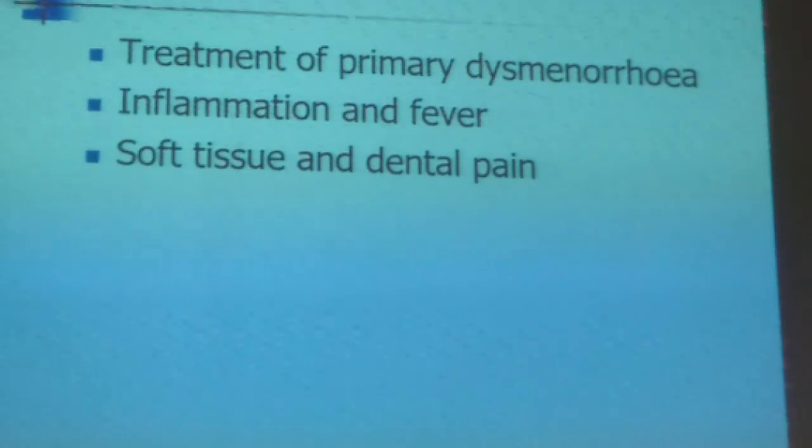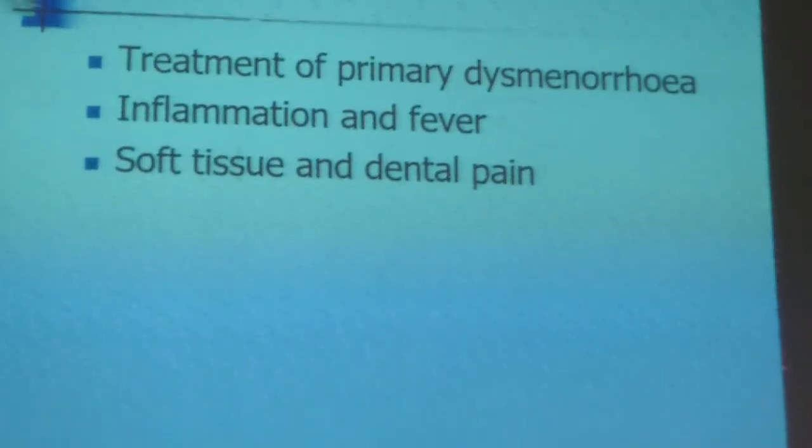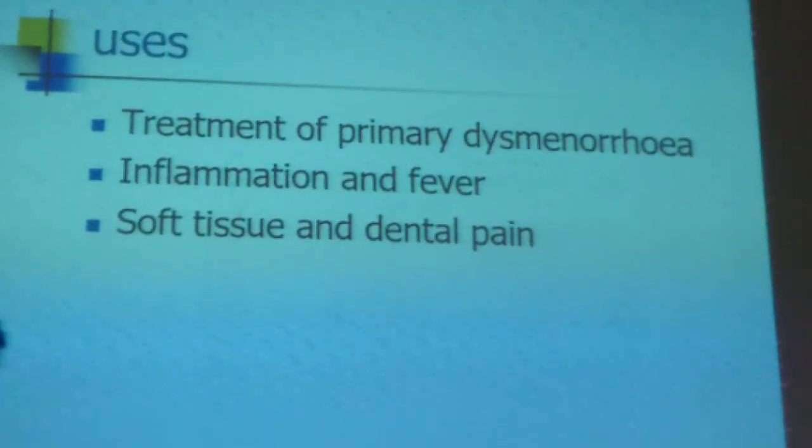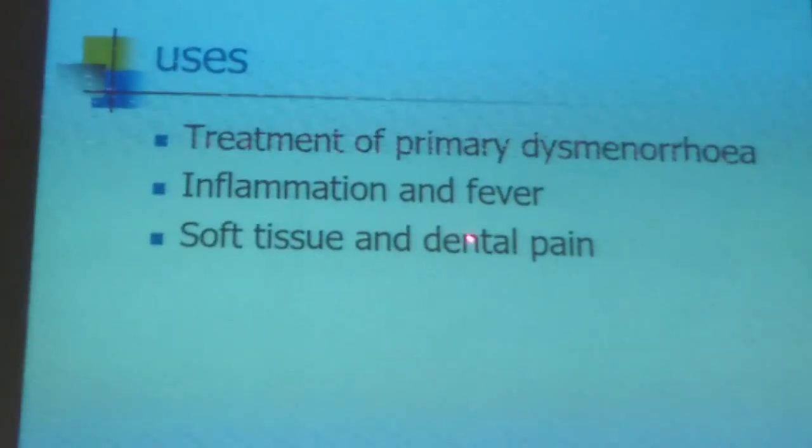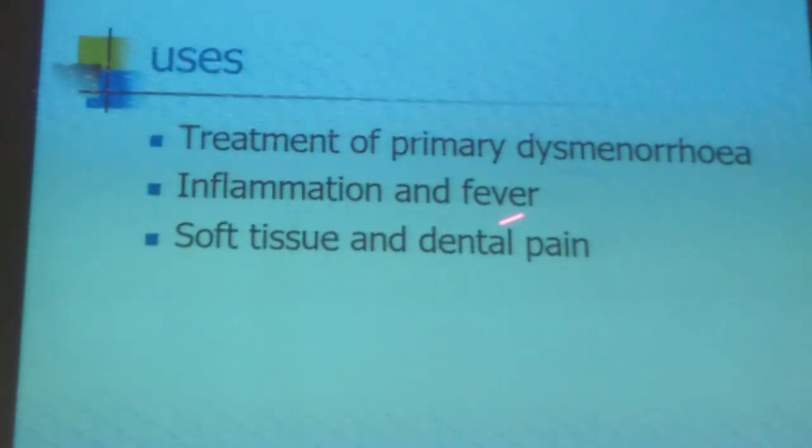Uses: treatment of primary dysmenorrhea. Any problem in the menstrual cycle of a female, or any pain faced by a female during a menstrual cycle, can be treated with mefenamic acid. For inflammation and fever, soft tissue and dental pain, you can use mefenamic acid. And the brand name of mefenamic acid in the market is Ponstan.